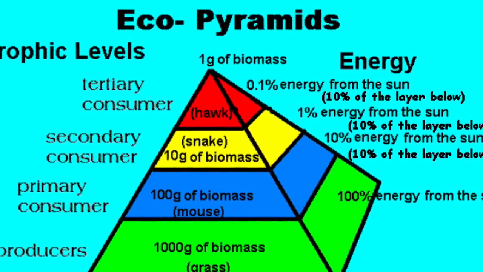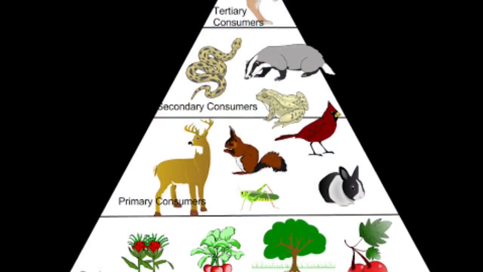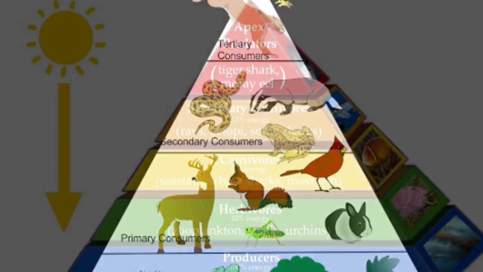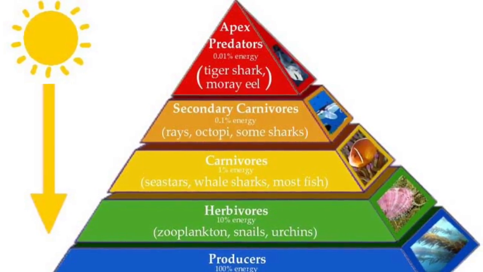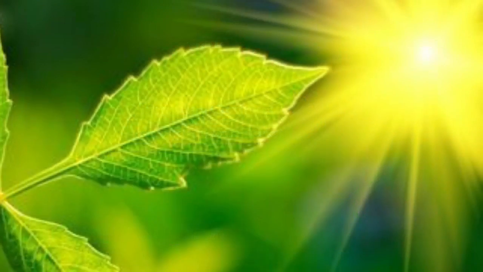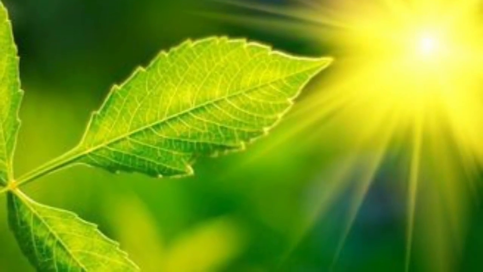Each step in a food chain or food web is called a trophic level. The ecological pyramid shows the relative amounts of energy or matter contained within each trophic level in a given food chain or food web. A pyramid of biomass illustrates the relative amount of living organic matter available at each trophic level in an ecosystem.